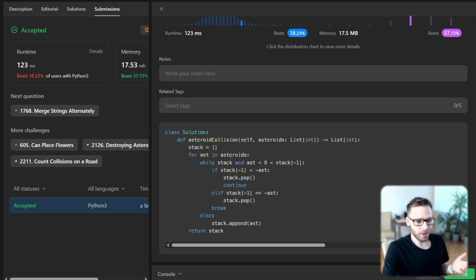So yeah, finally everything worked, and voila, here's our solution, and it's working perfectly for all test cases, even the unseen ones. The unseen ones might be a bit more tricky, and it looks like our solution is working perfectly. So I hope you enjoyed this coding session and it helped you understand how to use the stack data structure to solve such a problem.